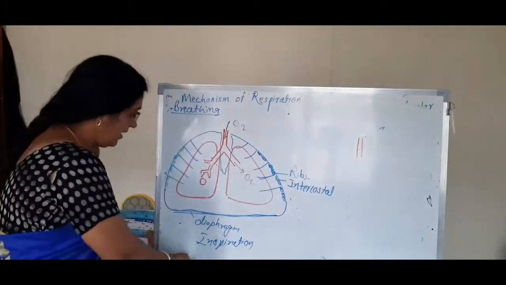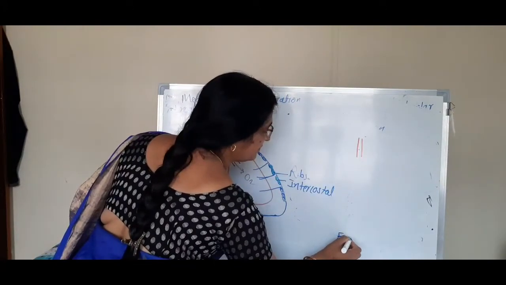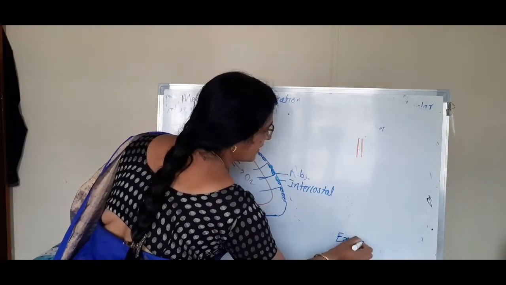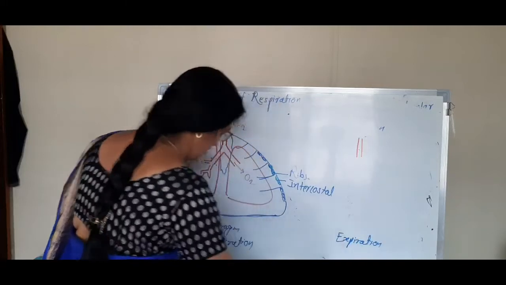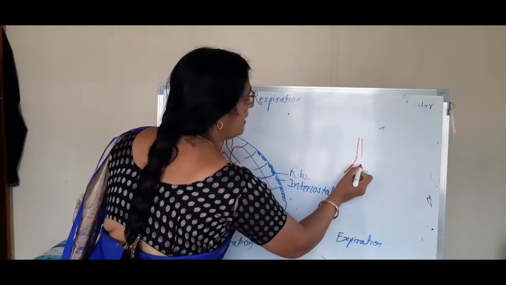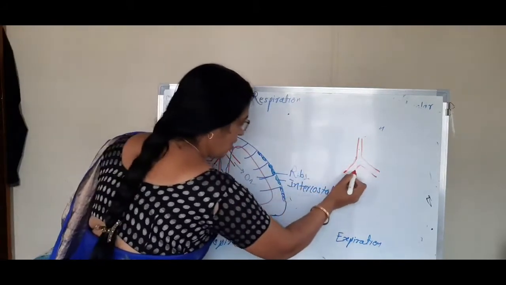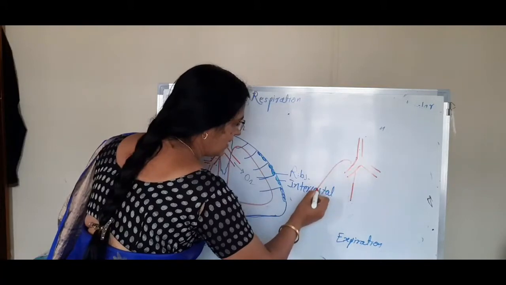During expiration, what happens? Look here. This is the trachea. The trachea divides into bronchi. Bronchi enter into the lungs.